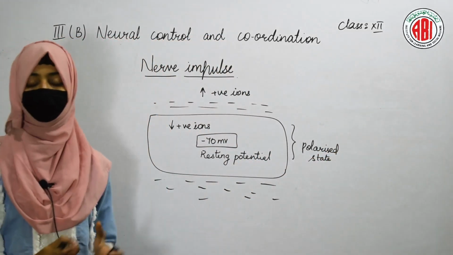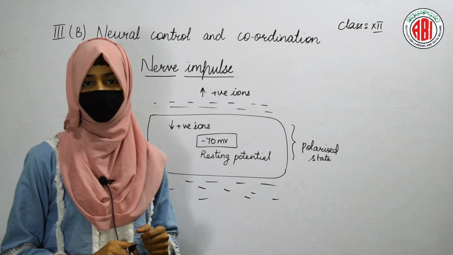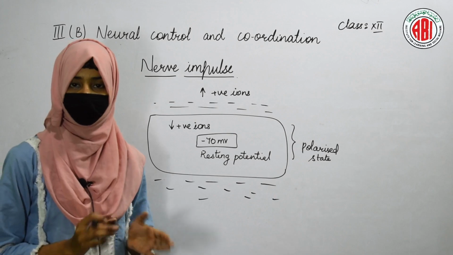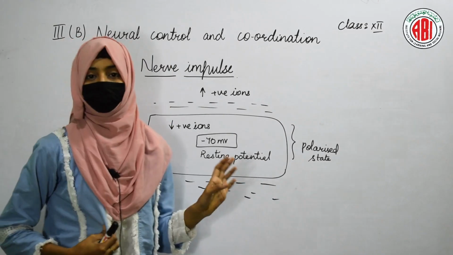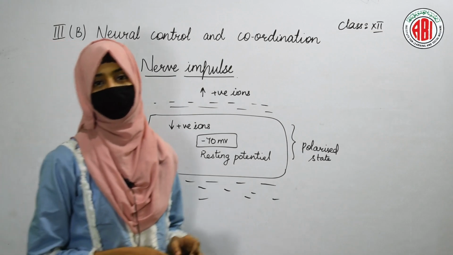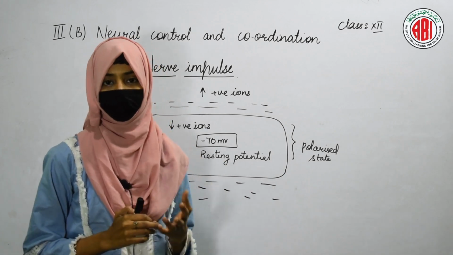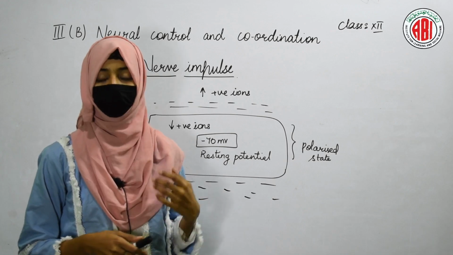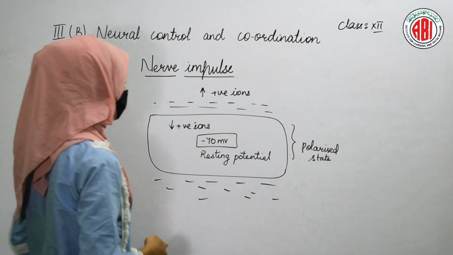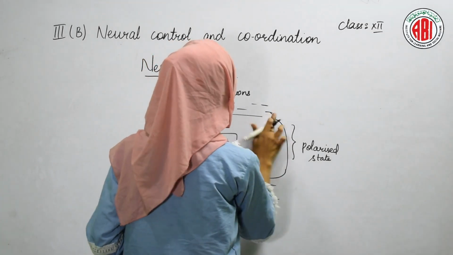Now, how does the depolarization state of the cell occur? We have seen that due to the depolarization of the cells only, the muscles get contracted and the different signals or messages get transferred. So this is the polarized state of the cell. But the cell undergoes depolarization when it has to show the contraction of the muscles, when it has to generate nerve impulses. At that time, depolarization of the cell takes place. So how does the cell get depolarized? Let us see that. We know that the cell membrane shows you the pumps.